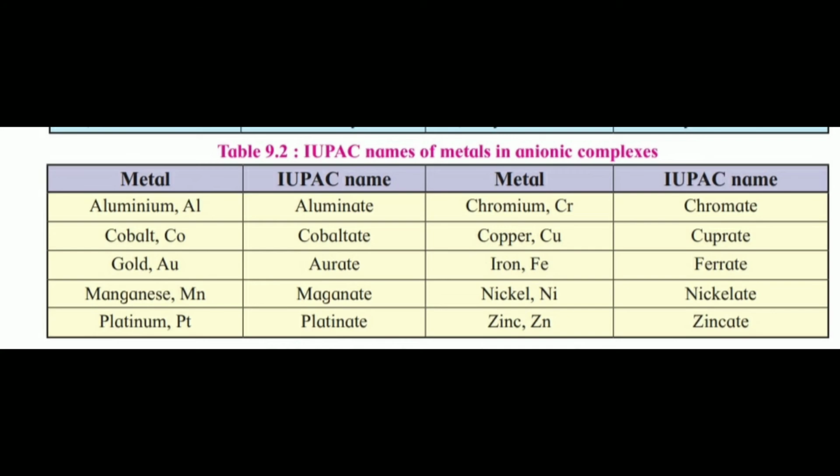Cobalt is cobaltate, gold is aurate, manganese is manganate, platinum is platinate, chromium becomes chromate, copper becomes cuprate, iron becomes ferrate, nickel becomes nickelate, and zinc becomes zincate. In this way, in case of an anionic complex, the name of the central metal ion ends with the suffix ate.